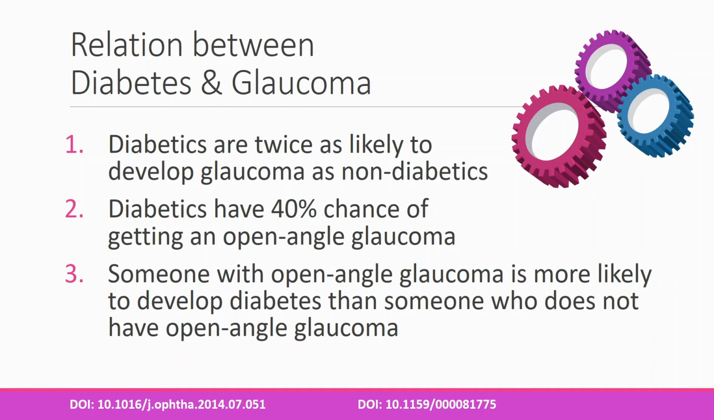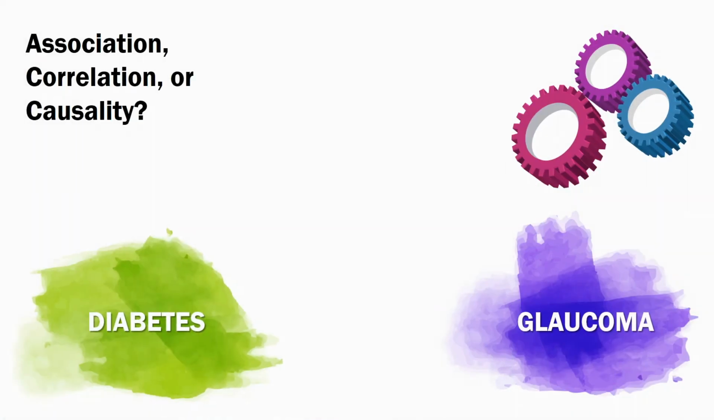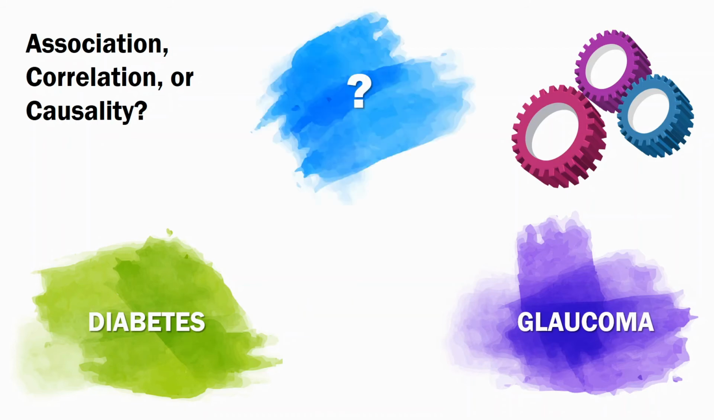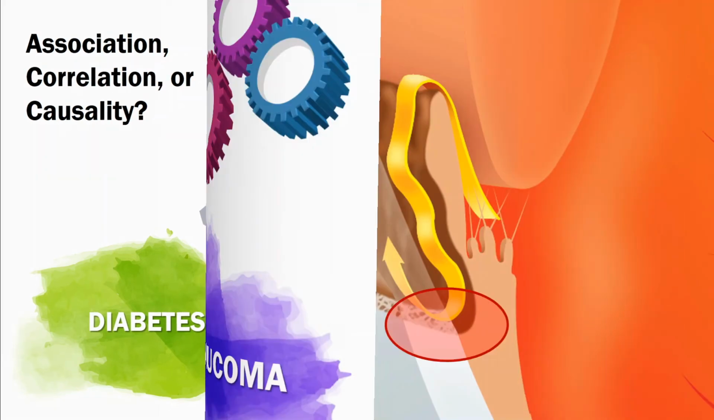The links to all these research papers are given at the bottom of the screen. Thus, there is a definite association between the two conditions, diabetes and glaucoma. However, we do not know for sure if one of them causes the other, diabetes causing glaucoma or glaucoma causing diabetes, or if there is some other underlying mechanism which causes both of them. Say a condition C causes diabetes and the same condition C also causes glaucoma. In that case, diabetes and glaucoma both will happen together, but neither of them will be causing the other one.